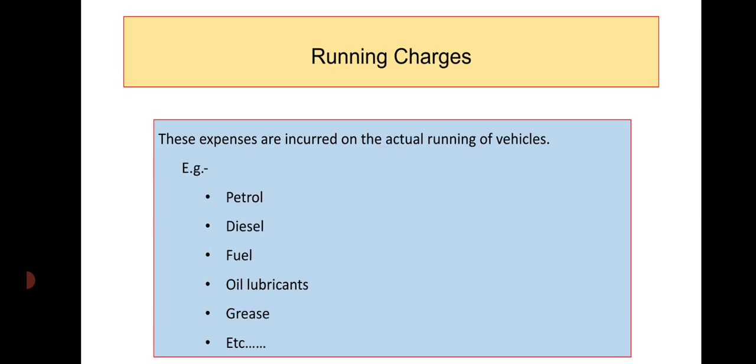Running charges. Running charges are also called variable charges. These expenses are incurred on the actual running of vehicles, or we can say these expenses vary with output. When vehicles run more kilometers, more expenditure is incurred, and when they run fewer kilometers, it is low. Examples are petrol charges, diesel charges, fuel, lubricants, grease, etc.